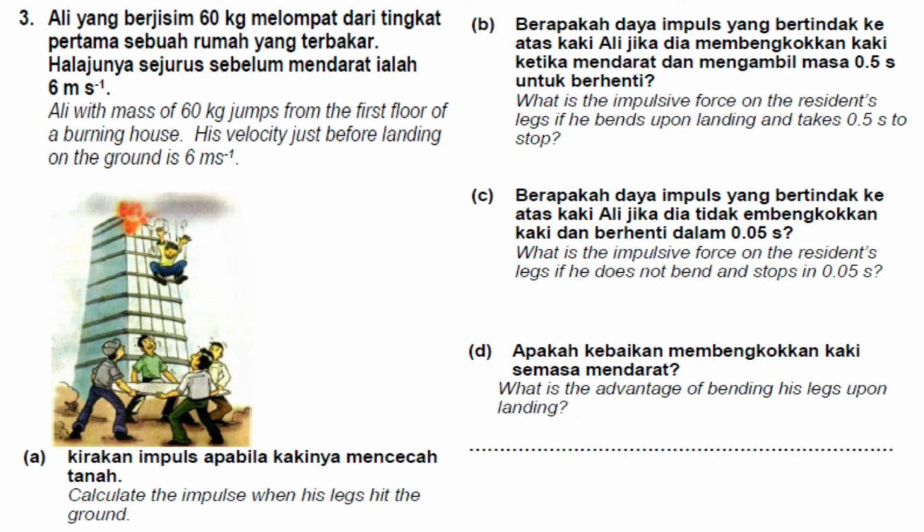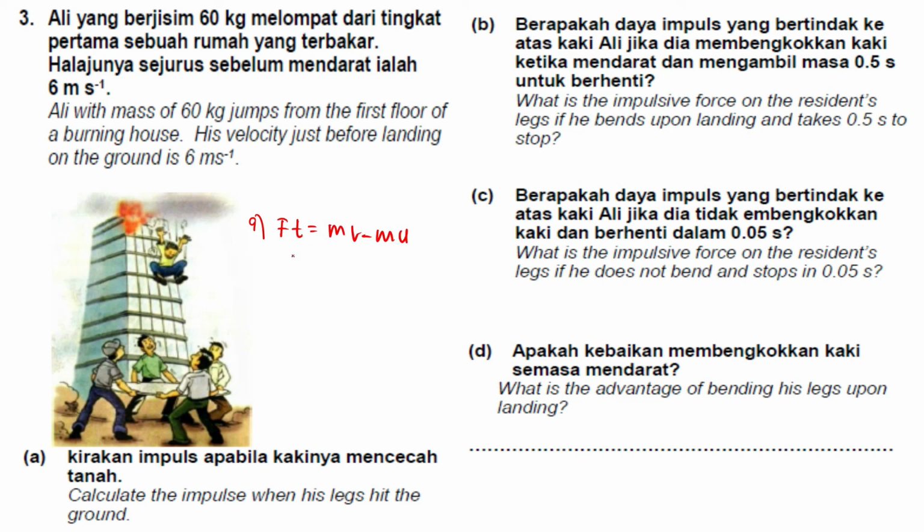Okay, for number 3. Ali with a mass of 60 kg jumps from the first floor of a burning house. His velocity just before landing on the ground is 6 meters per second. The first one asks you to find the impulse. So impulse, that is Ft.